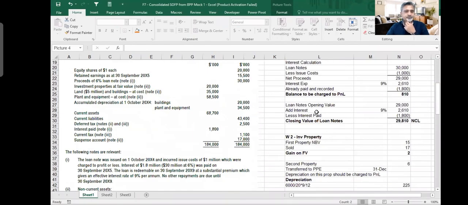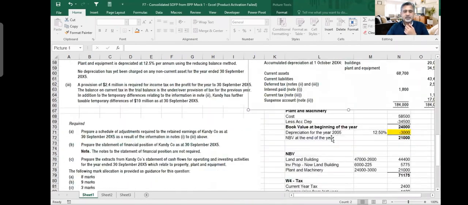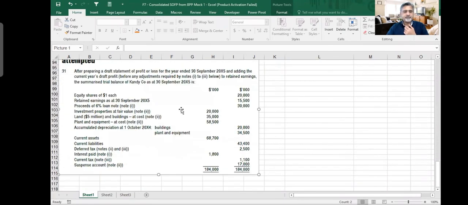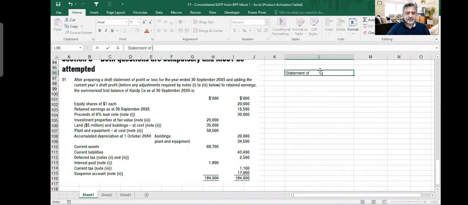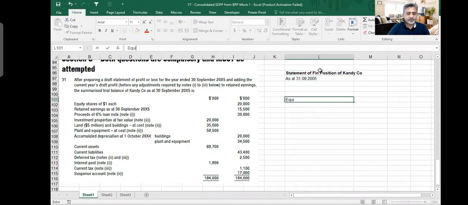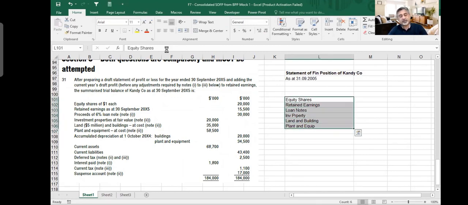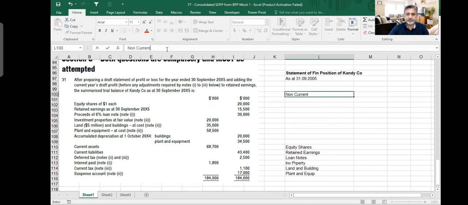If we have to make our balance sheet now, I'll just take this format a little down so that we don't have to scroll again and again. I will say statement of financial position of Candy Company as at 30th September 2005. I'll start writing the format in which they have given us: retained earnings, loan notes, investment property, land and building, plant and equipment and accumulated depreciation. Oh, sorry, this is the trial balance. I'm sorry, what am I doing.